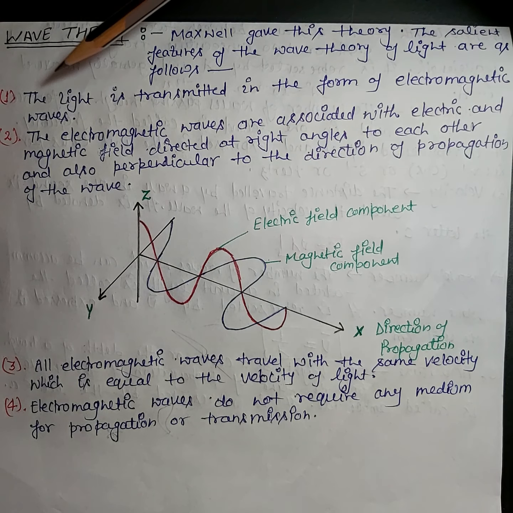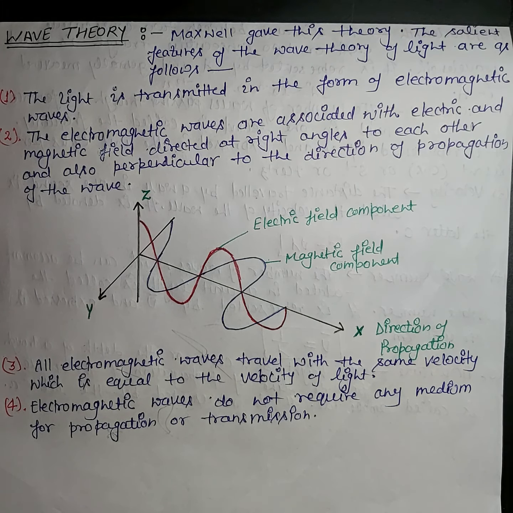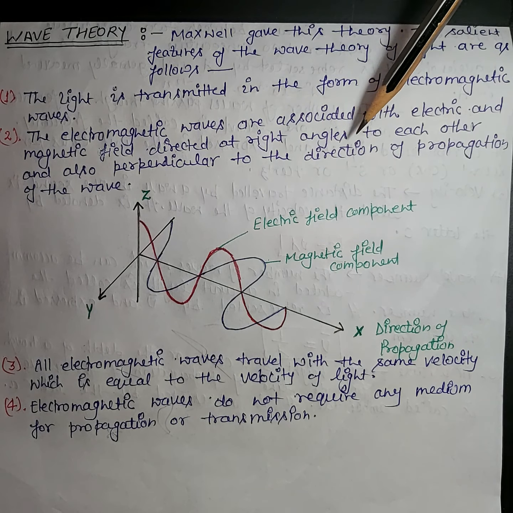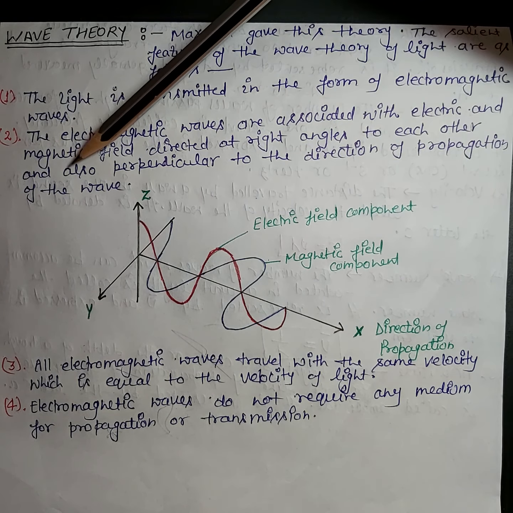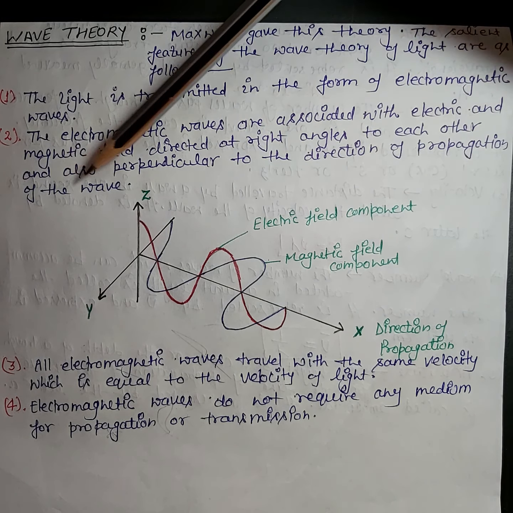Number one, light is transmitted in the form of electromagnetic waves. According to this theory, light is transmitted in the form of electromagnetic waves. Now what is an electromagnetic wave? Electromagnetic waves are associated with electric and magnetic fields directed at right angles to each other and also perpendicular to the direction of propagation of the wave.